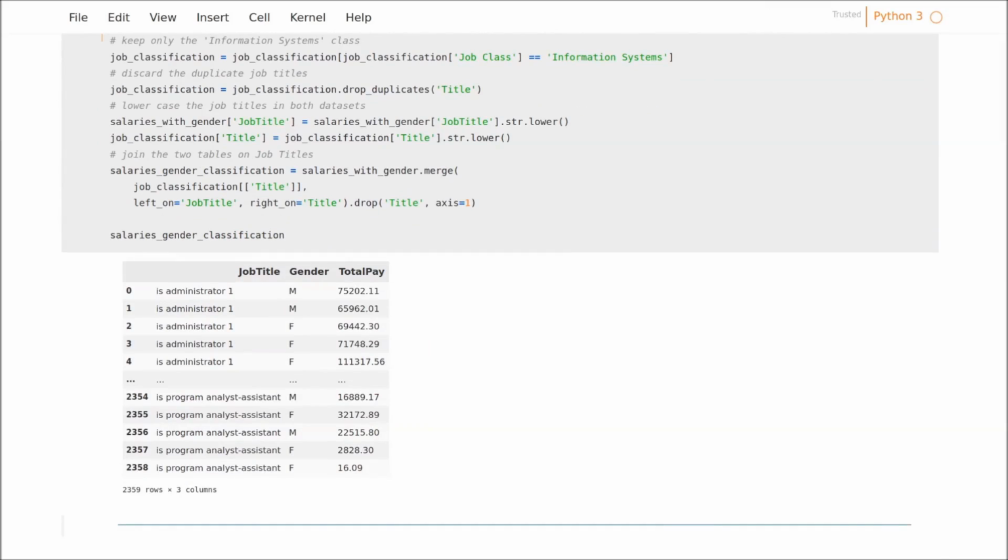With this table of employee salaries and their genders, a data scientist can start exploring the gender pay gap in the tech industry.